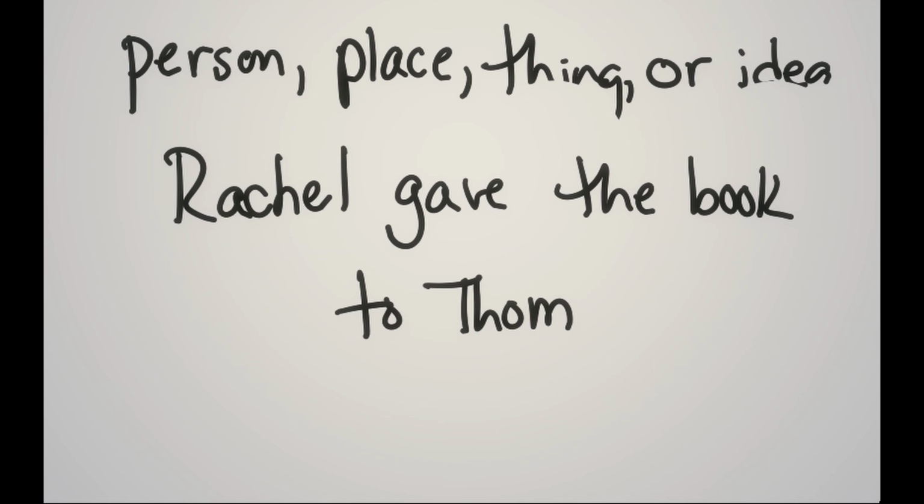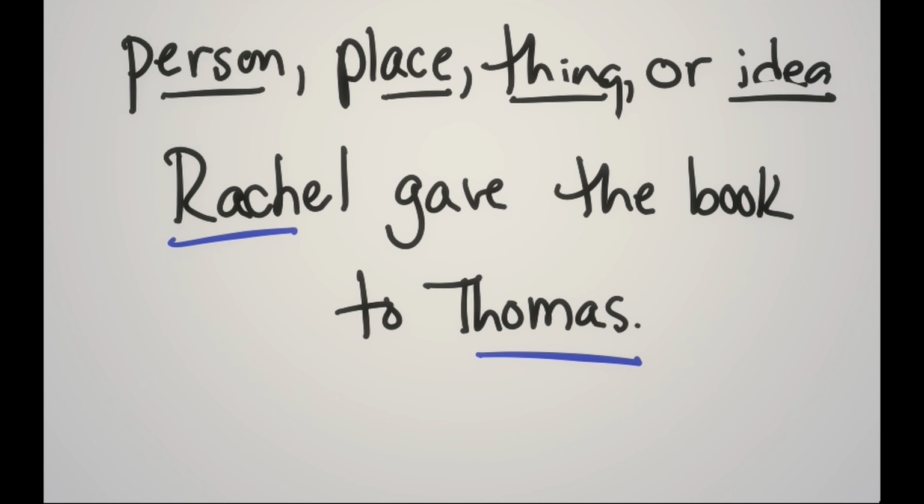So can you pick out the nouns in this? Going by the criteria, person, place, thing, or idea, can you pick out the nouns here? There are 3 of them. We have the name Rachel, the name Thomas, and we don't have any places, but we have a thing, book. We don't have any ideas.